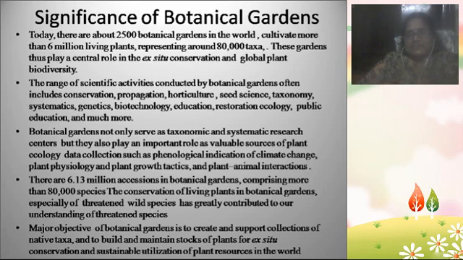And also phenological indication of climate change, the studies of change in the climate, can be done with the help of the botanical gardens. And not only this, areas like plant physiology, genetical studies, plant growth studies, and not only that, the interactions between plants and animals, all these areas can be explored with the help of the botanical gardens.